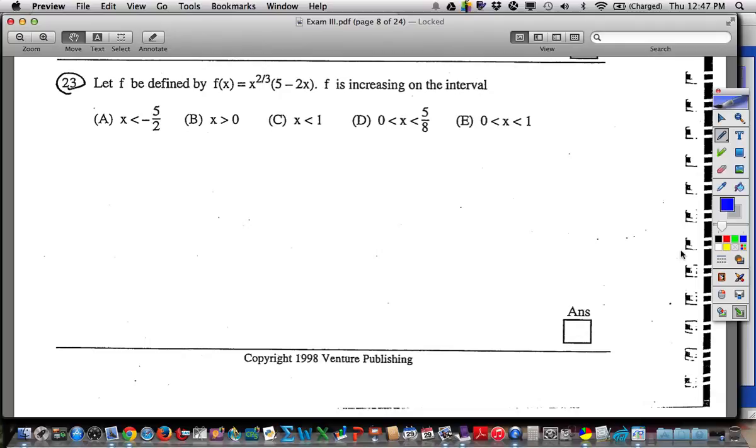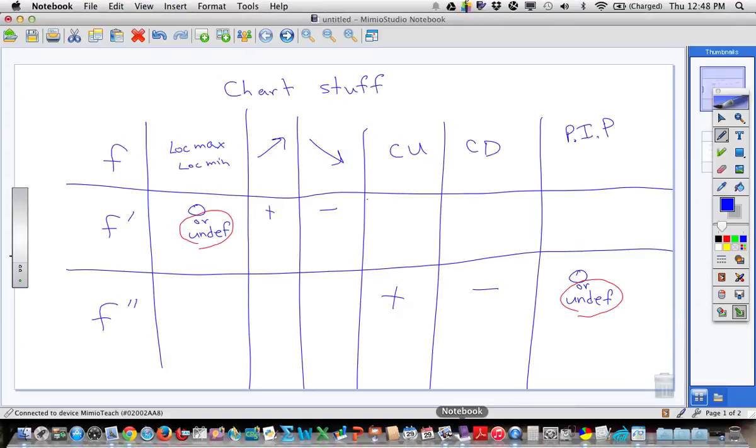It's also undefined. So what I want to show you here, real quick, is our chart. I think I put this up another time, but here's basically the chart. When we talk about local maximums of f, we talk about when f prime is 0, but we now know that it could be a sharp point too. You can have a local maximum when f prime is undefined. So our number lines from now on really have to be where the derivative is 0 or where the derivative is undefined. Same thing with our number line for concavity, which this problem doesn't get into, but I'm going to talk about here in a minute. When you do a number line for concave up or concave down, you should also include where the second derivative is undefined. And I'll show you an example of that here in a second.